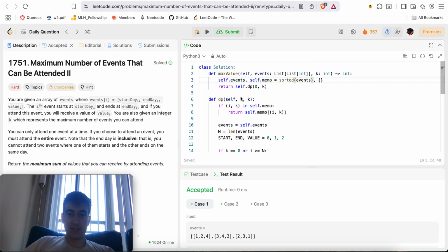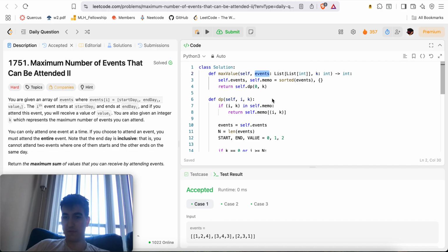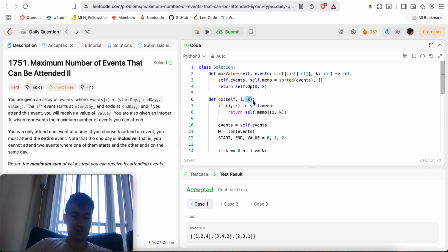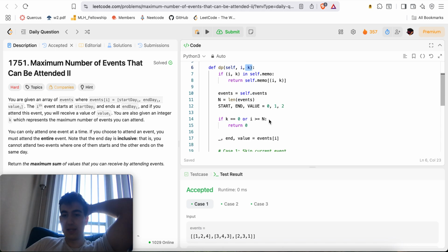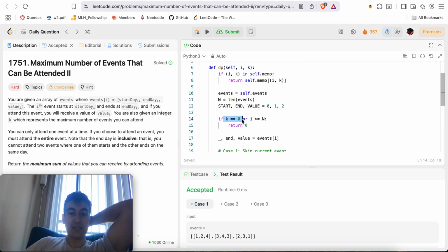So this is literally what I did. I have a DP function that takes an index i, because we're going to go through every single interval in events, index by index, and for each one we say, do we keep it or do we skip it? Which is what DP is good for. However, I also take in another parameter k, because we can only have at most k intervals. So k tells me the maximum number of intervals I can take left. Any time I pick an interval, I subtract 1 from k. If k is equal to 0, I cannot pick any more intervals, so return 0.